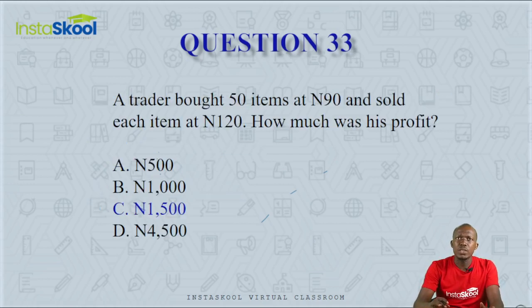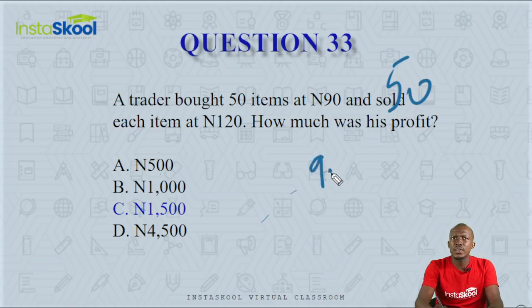Question number 33. A trader bought 50 items at 90 naira and sold each item at 120 naira. How much was his profit? So the trader bought 50 items. He bought them at 90 naira and he sold them at 120.